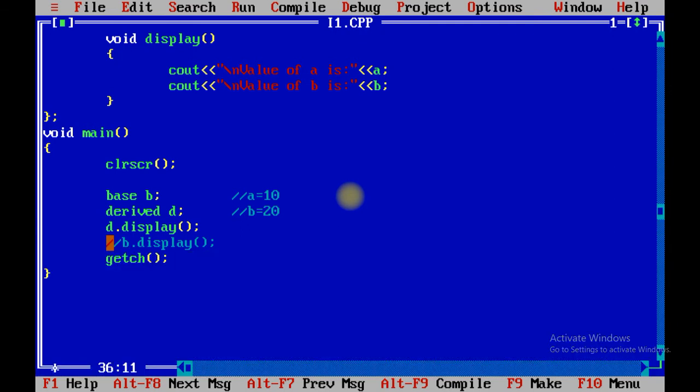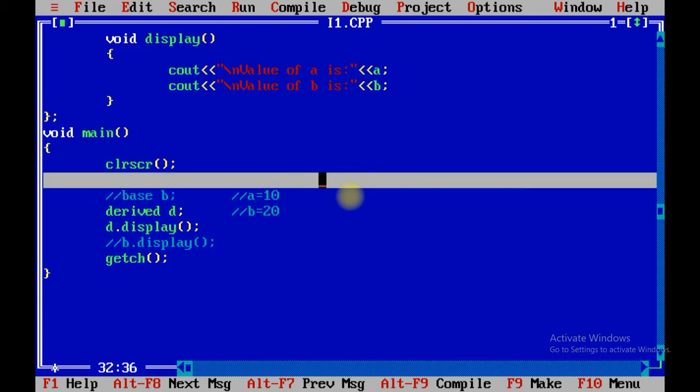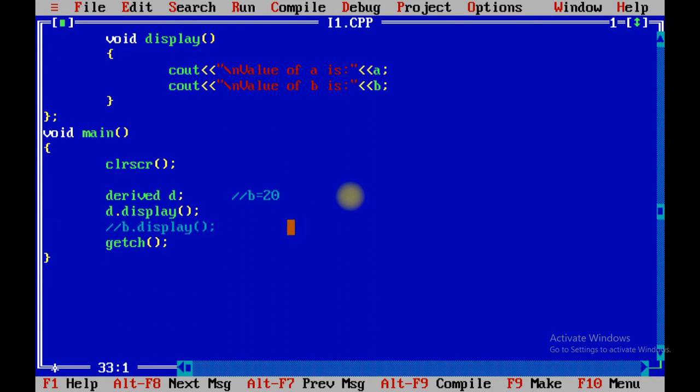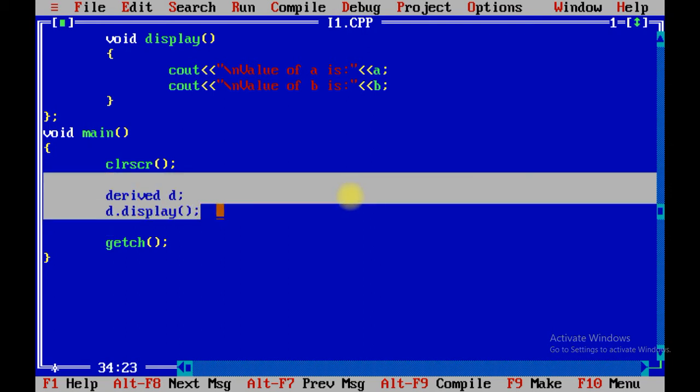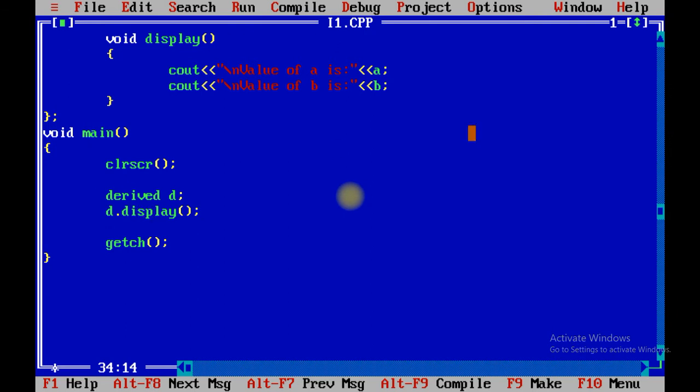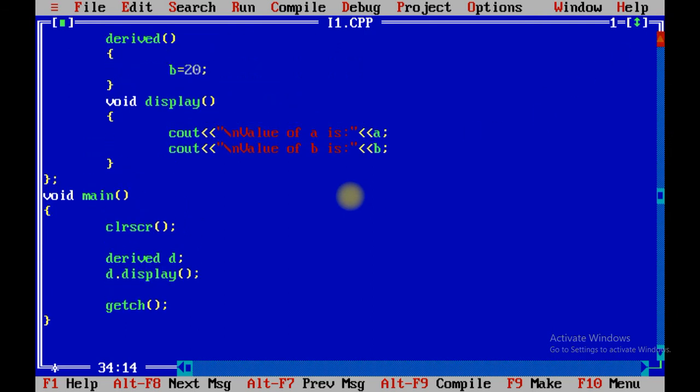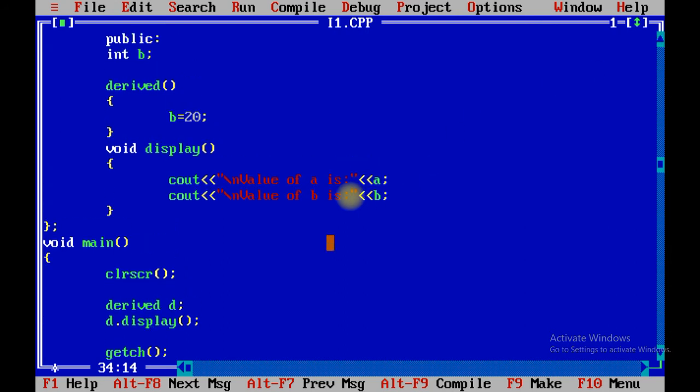One more thing I want to show you, that suppose I am going to put a comment line over here, that means this program contains only these two lines. I have created object of derived class and I have called the display method with the help of derived class. Then what will be the output? In such cases, what happens, remember, now focus over here, this is very much important, right?